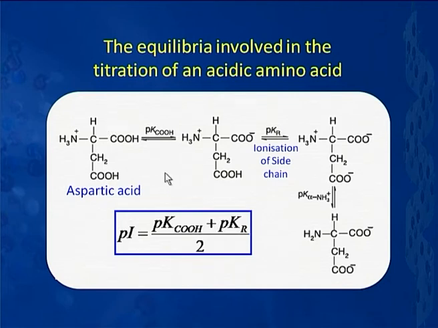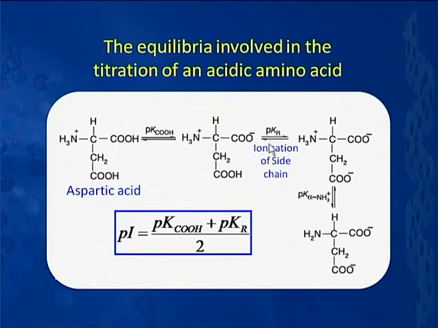With further increase in pH, the ionization of the second carboxylic acid group, that is in the side chain, sets in, and that is represented by the following equilibrium, which is characterized in terms of a pK value called pKr, that pertains to the ionization of the side chain.